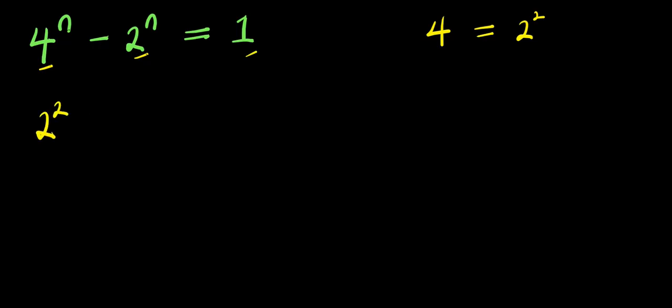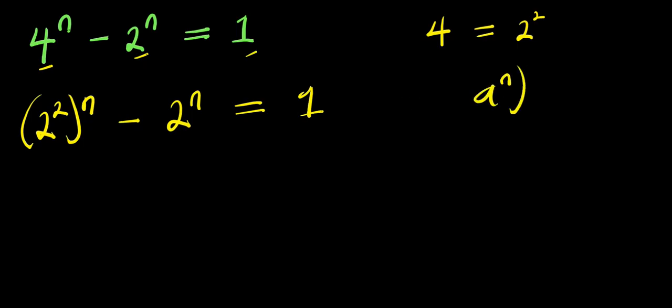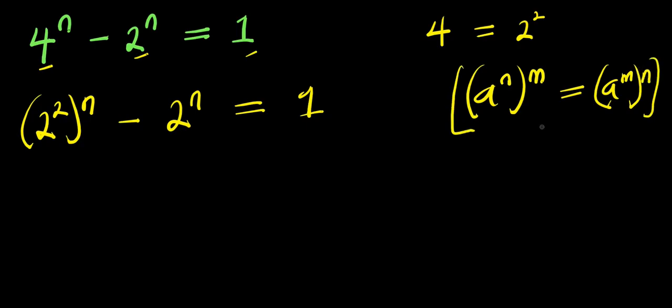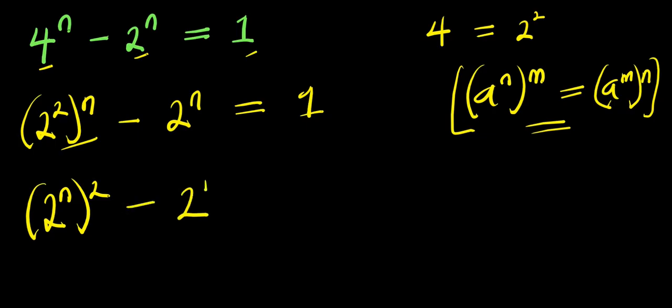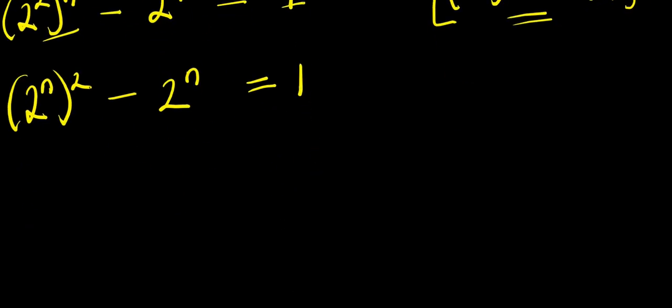So you have 2 to the power of 2 raised to the power of n minus 2 to the power of n equals 1. Now, if you have a power n raised to the power of n, this equals a power n raised to the power of n. Applying this identity here, we have 2 power n raised to the power of 2 minus 2 power n equals 1. From here, we can easily say let 2 power n equals y.